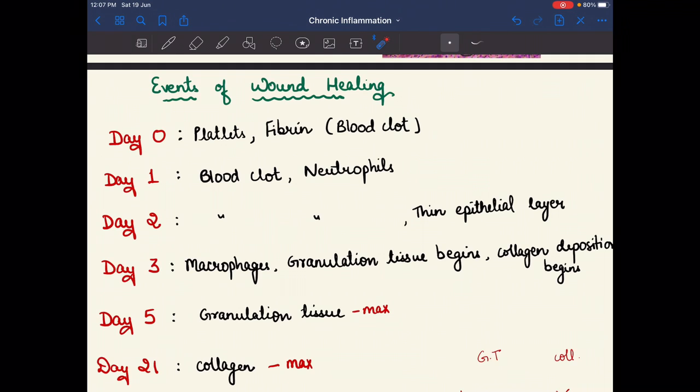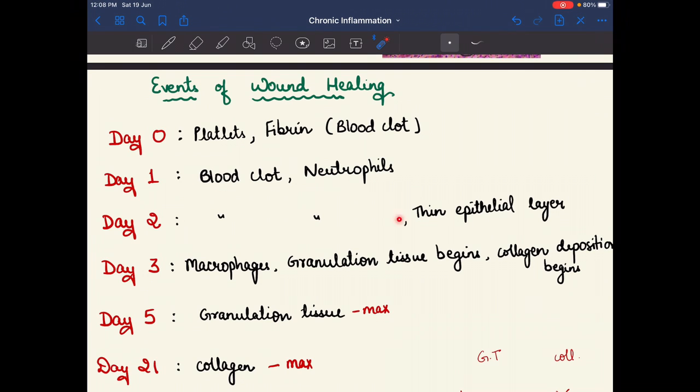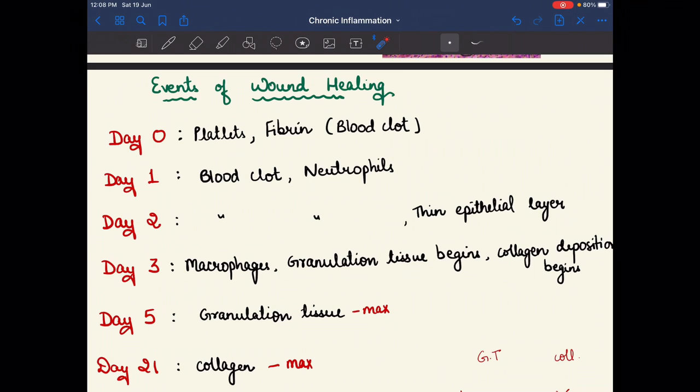Neutrophils will arise on day 1. On day 2, blood clot plus neutrophils, and TWO means T for thin epithelial layer. So a thin epithelial layer also arises on day 2.